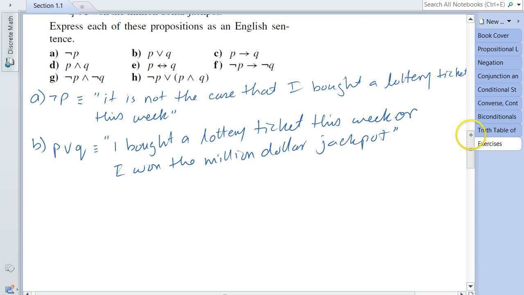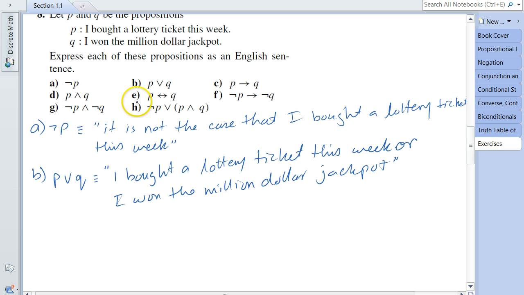Now I'm going to do the same thing with proposition C, but before I do that, let me point out that the compound proposition D, P and Q, can also be written similar to what we have done with question B. These two are quite similar. All the difference is the connective, the operator over here is going to be and instead of or.